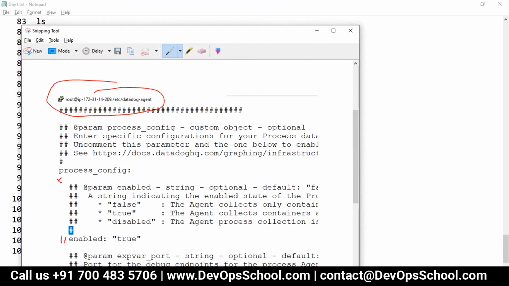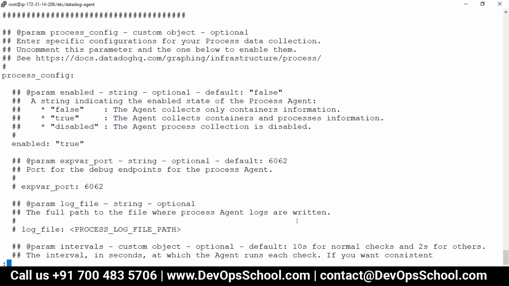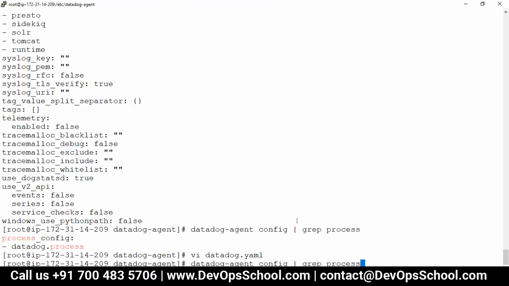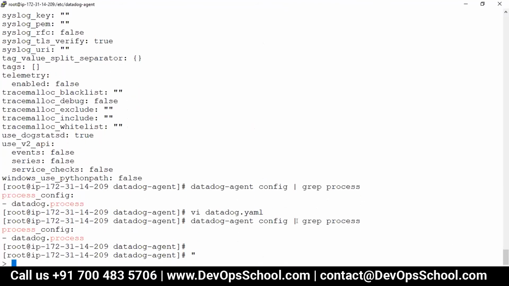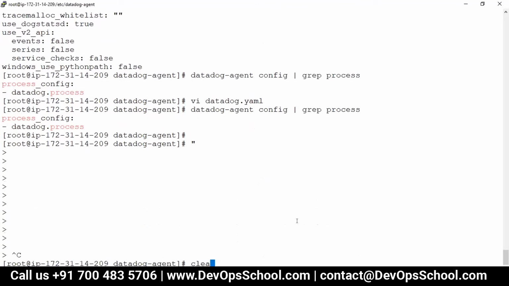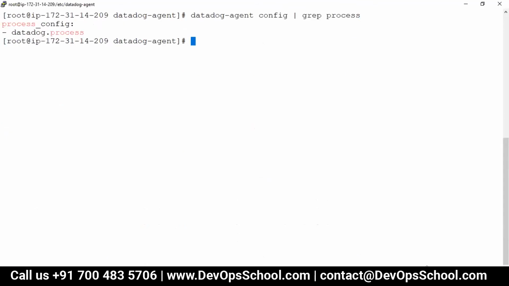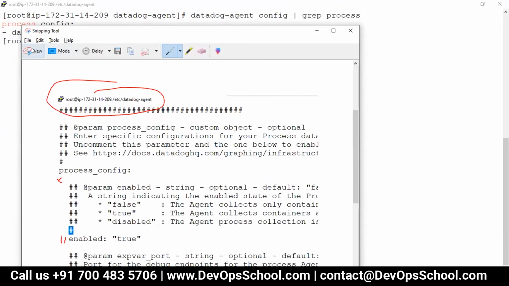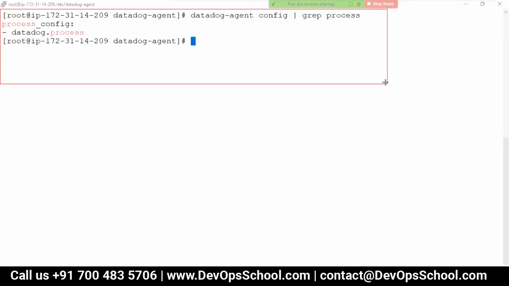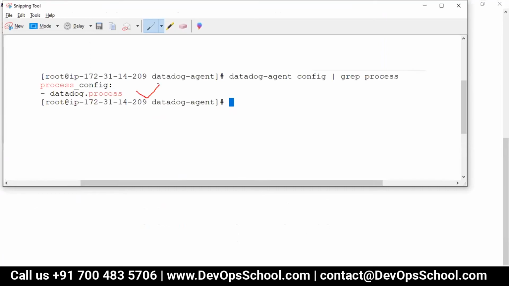So yeah, just a second guys, let me come out of it. So here in the Linux, this is the command you will run and validate in Linux.